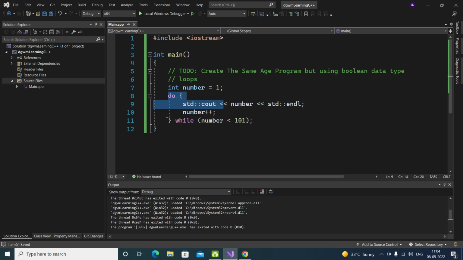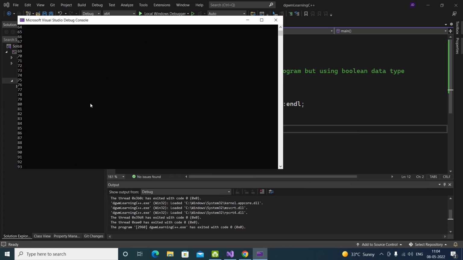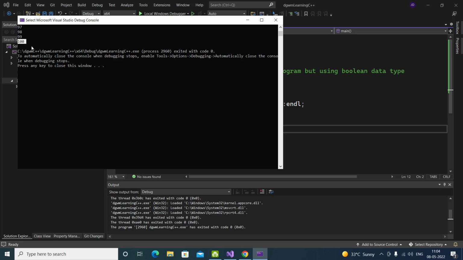It will do this while the condition is true. Now let's run the code and see what it does. It just printed 1 2 3 4 5 6 7 8 9 10 until 100. That's good.